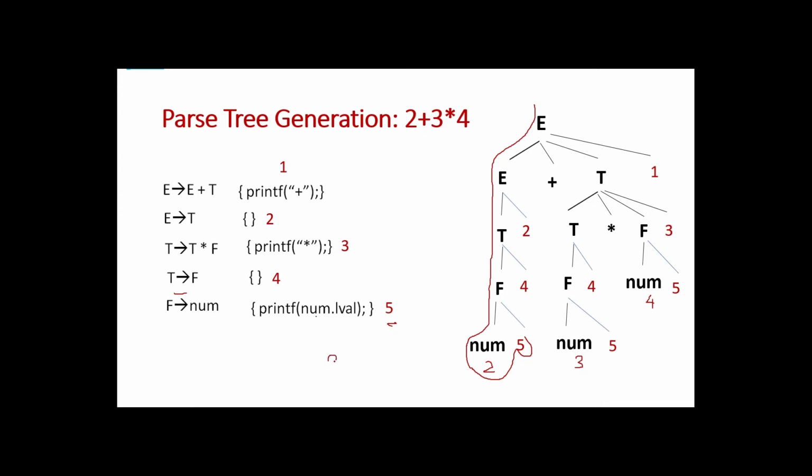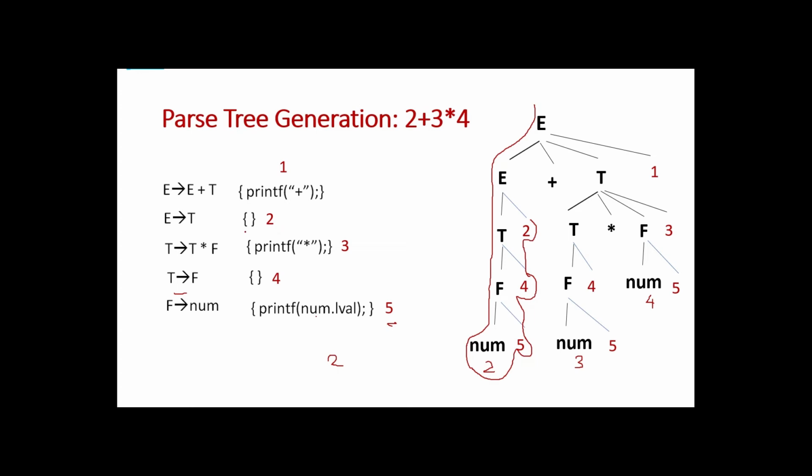So 2 is printed. Okay. So whenever we come across a semantic action, we have to perform that action. Then going up, and here we are coming across a semantic action. What is the semantic action? 4. So nothing. Here in this semantic action, no statement is provided, so no action is performed. Then again move up. Here another semantic action is there. What is the action? 2.